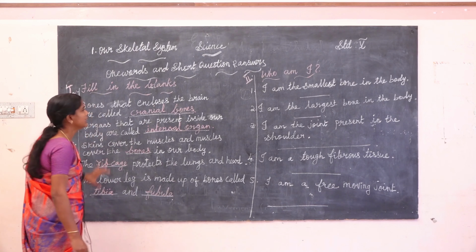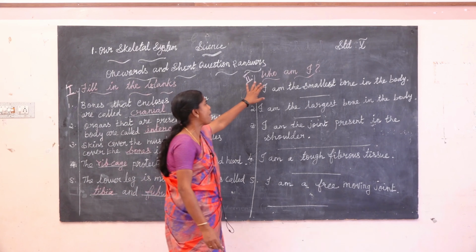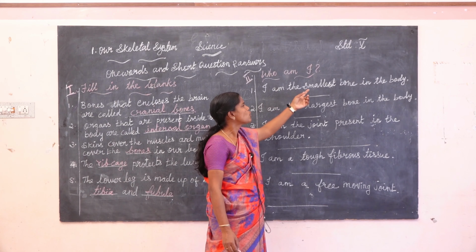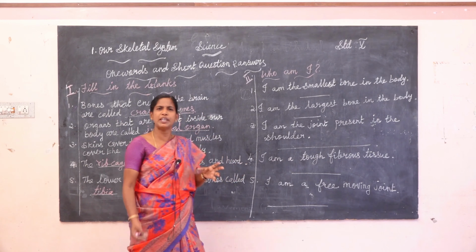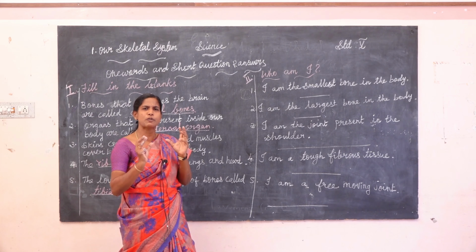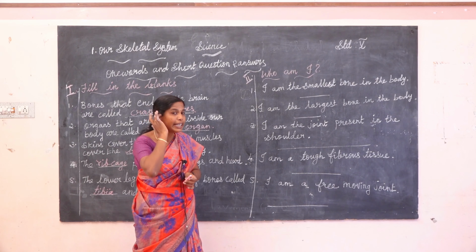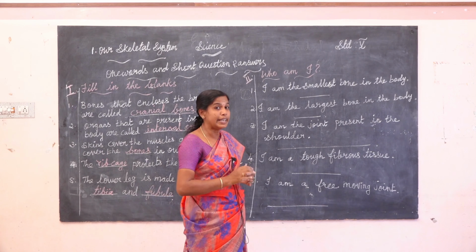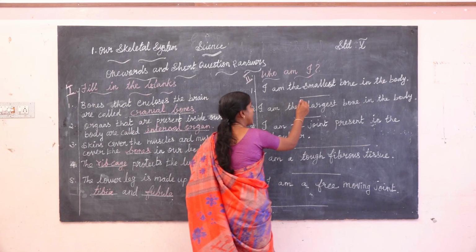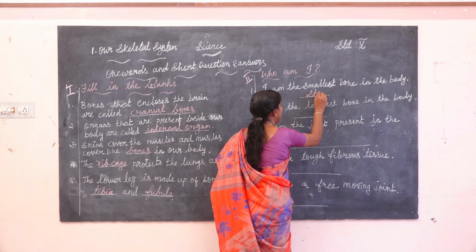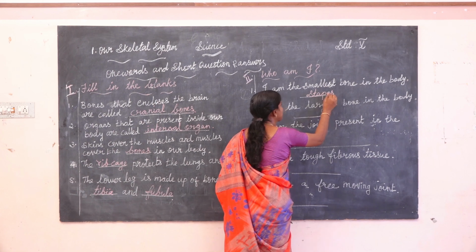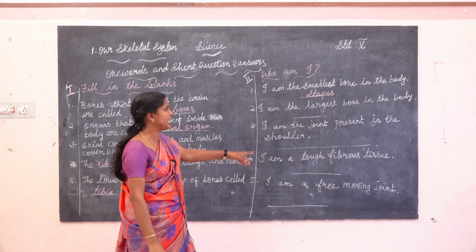Okay children. Next one, who am I? I am the smallest bone in the body. Very small bone, found in the ear. The name is stapes. S-T-A-P-E-S, stapes.